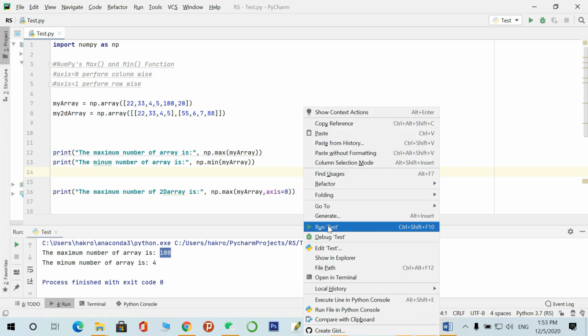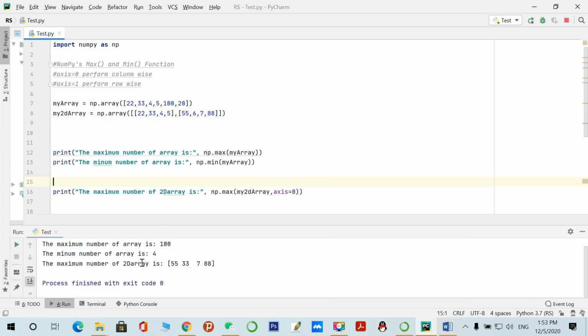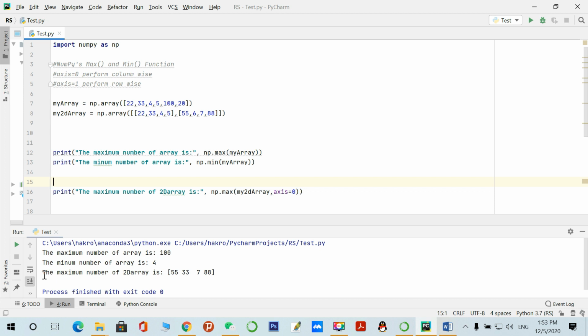We are performing on a two dimensional array, so we copy this one and paste here. Yeah, so the result, the maximum number of the 2D array, is 55, 33, 7 and 88.